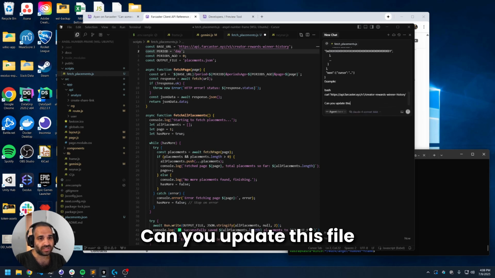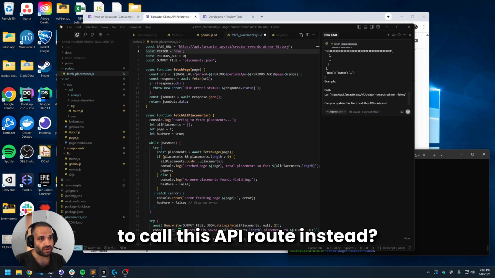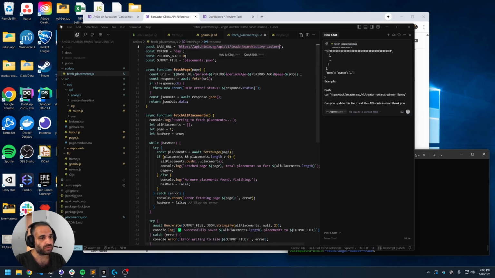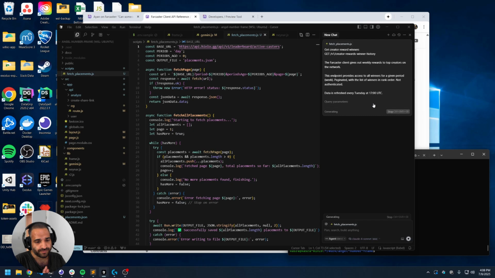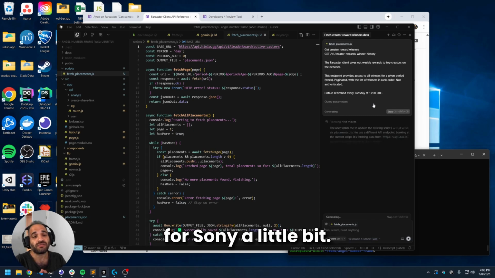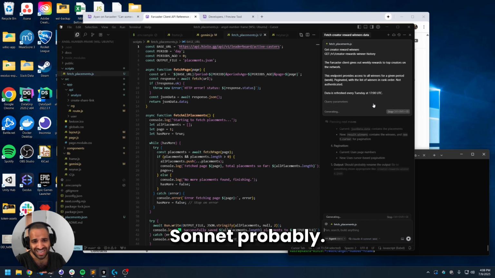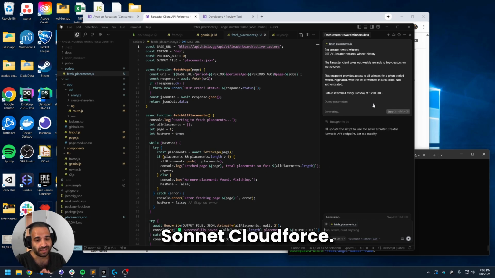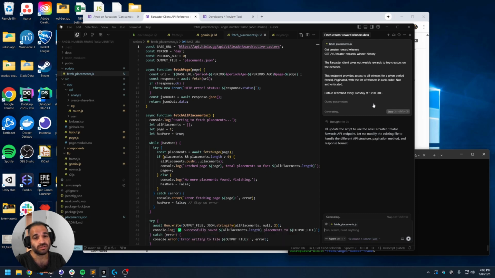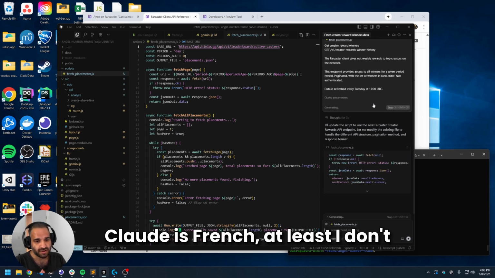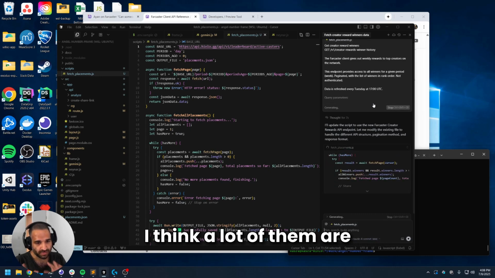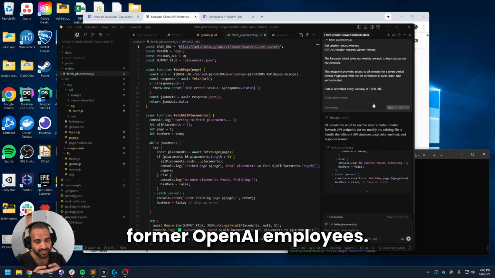Can you update this file to call this API route instead? Thank you. Okay. Gonna switch over to Claude for Sonnet a little bit. Probably Sonnet. Claude for Sonnet. They are French. Claude is French, at least. I don't know if the company is French. I think a lot of them are former OpenAI employees.